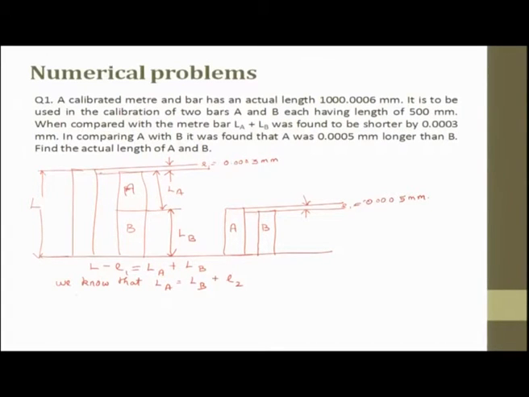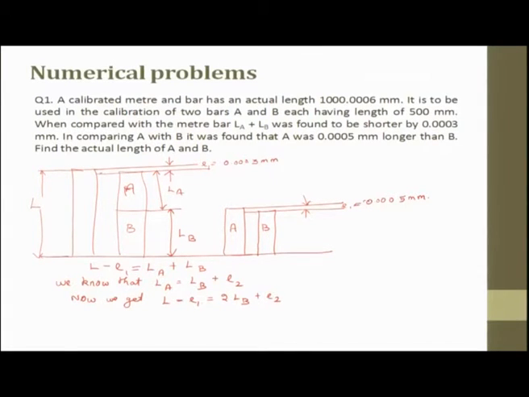So now we get L minus E1 equals 2 times LB plus E2.